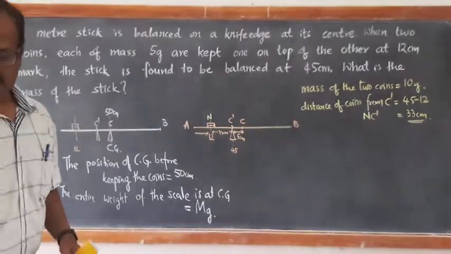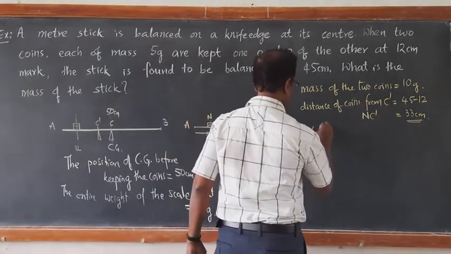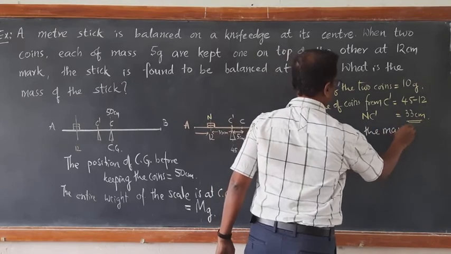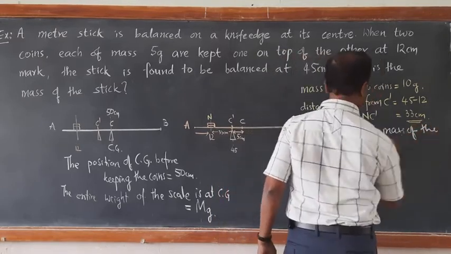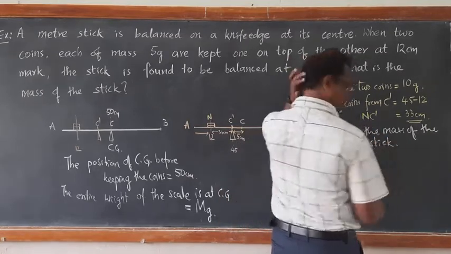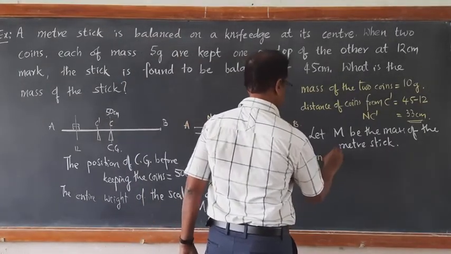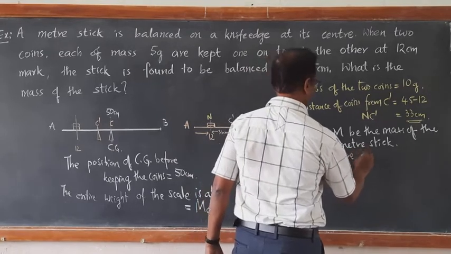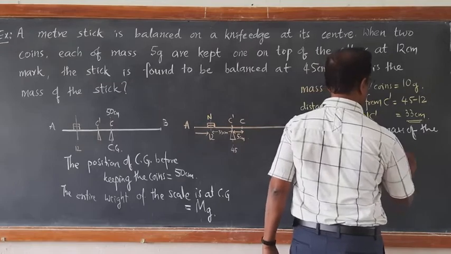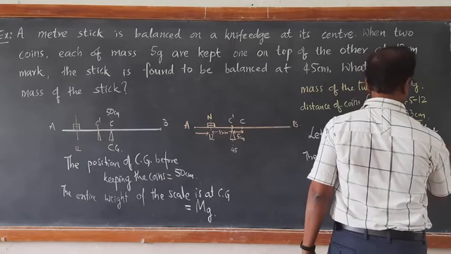Let capital M be the mass of the meter stick, right? Then the entire weight at the original center of gravity at C is equal to M into g.